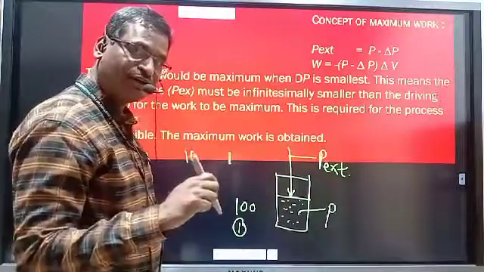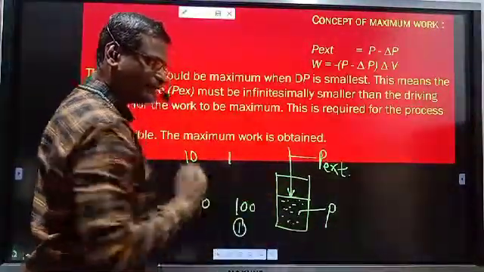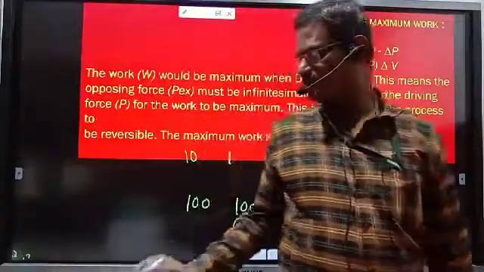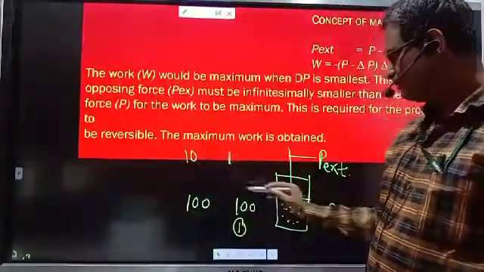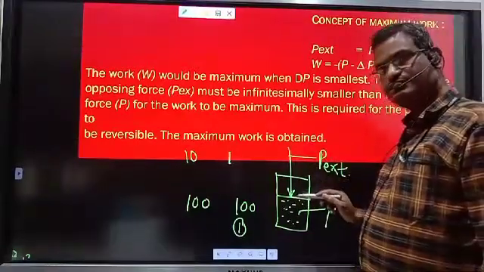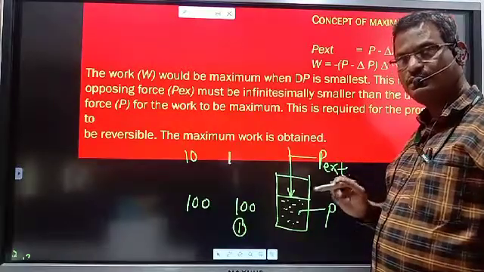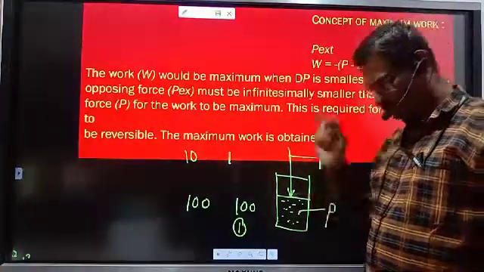This is also expansion, because here also the pressure of the gas is greater than the applied external pressure, the piston moves up and expansion takes place.